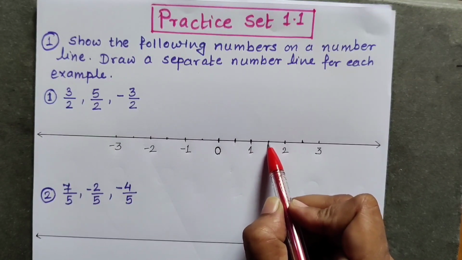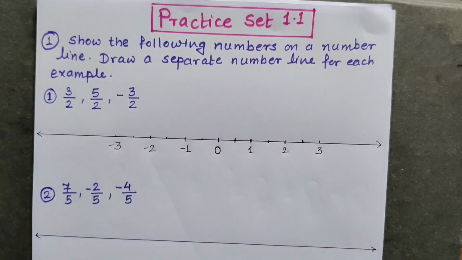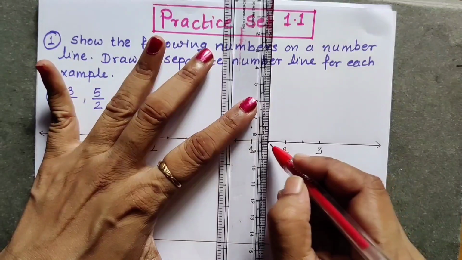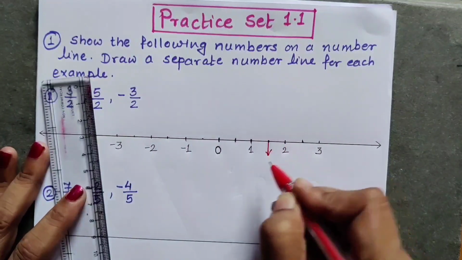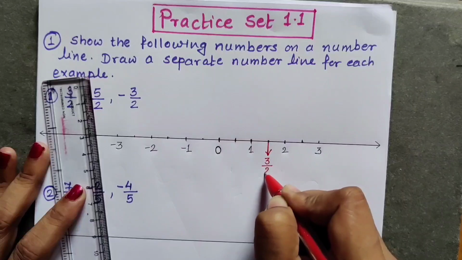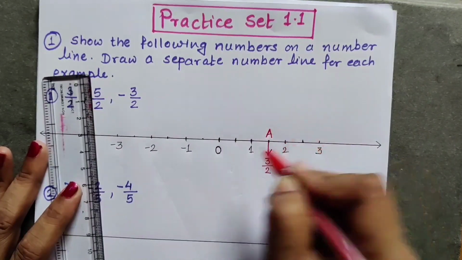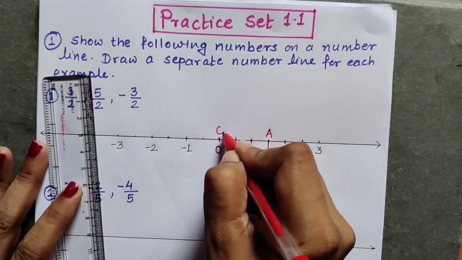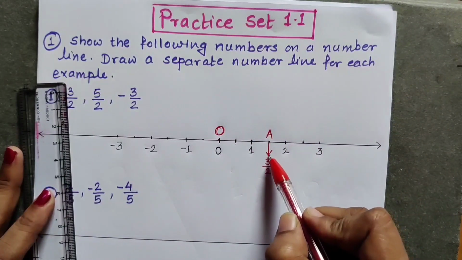This is 3 upon 2. This third point is 3 upon 2 and we have to show 3 upon 2. So this point I will be showing by drawing a small arrow. And you can give any name to this point, maybe A. This 0 can be shown by O. So this point is 3 upon 2.